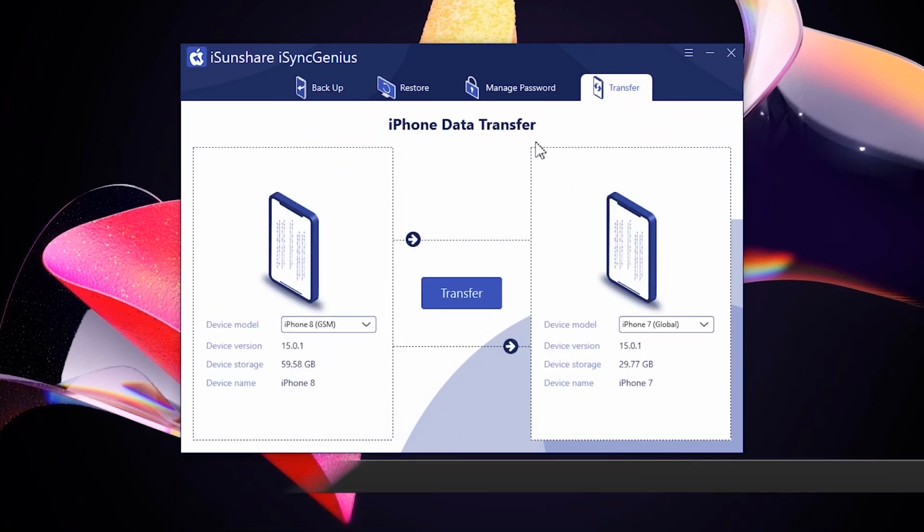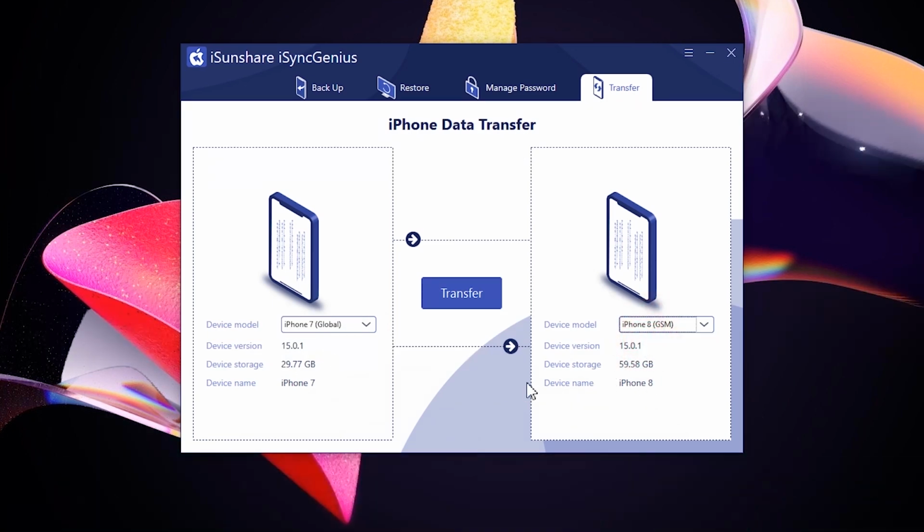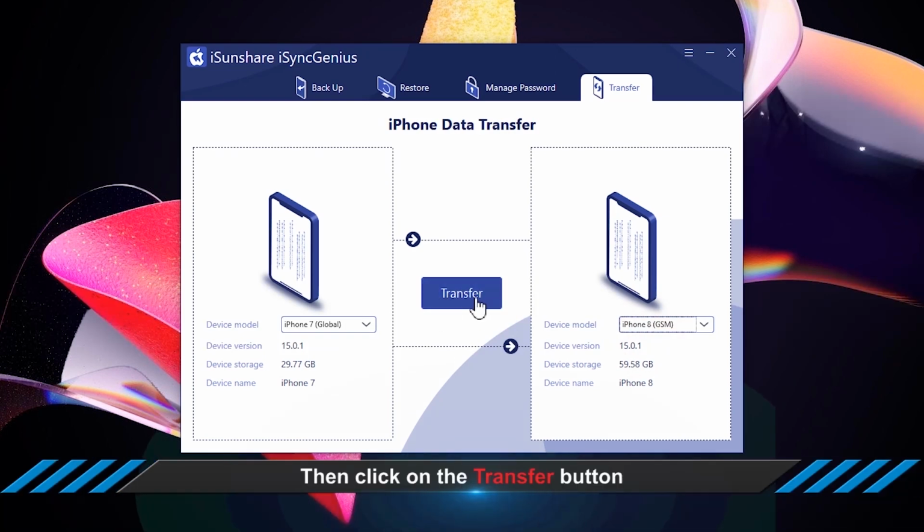Well, two iPhones are recognized by the software. You can set the source iPhone and target iPhone. Then click the transfer button.